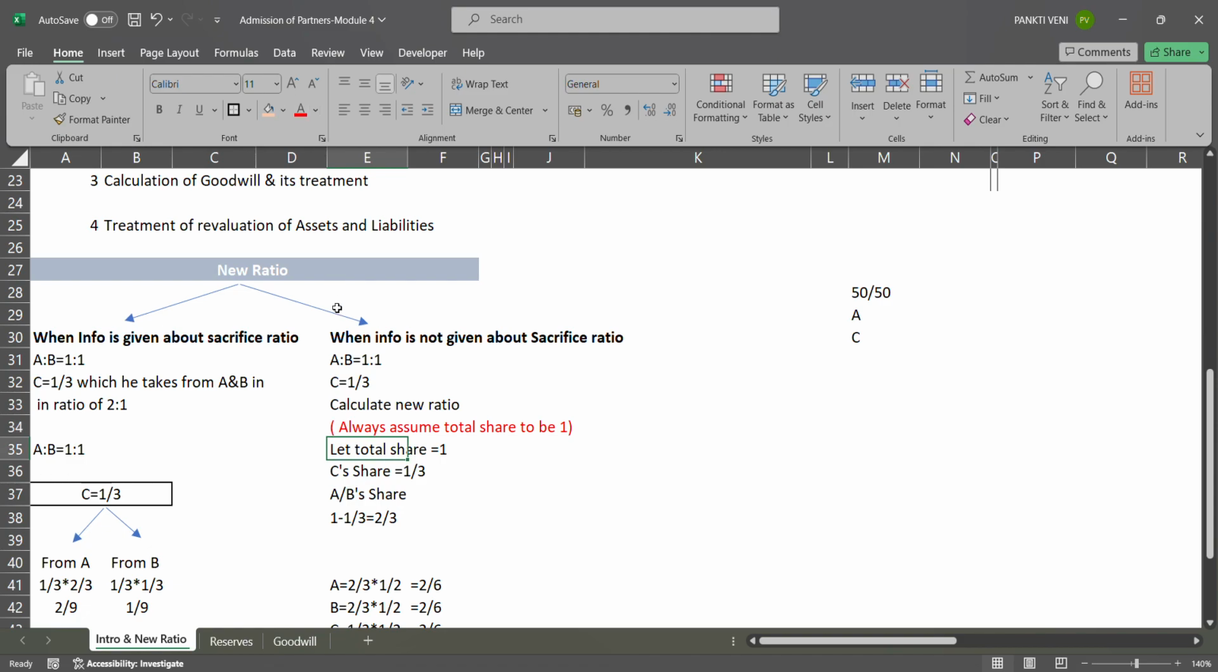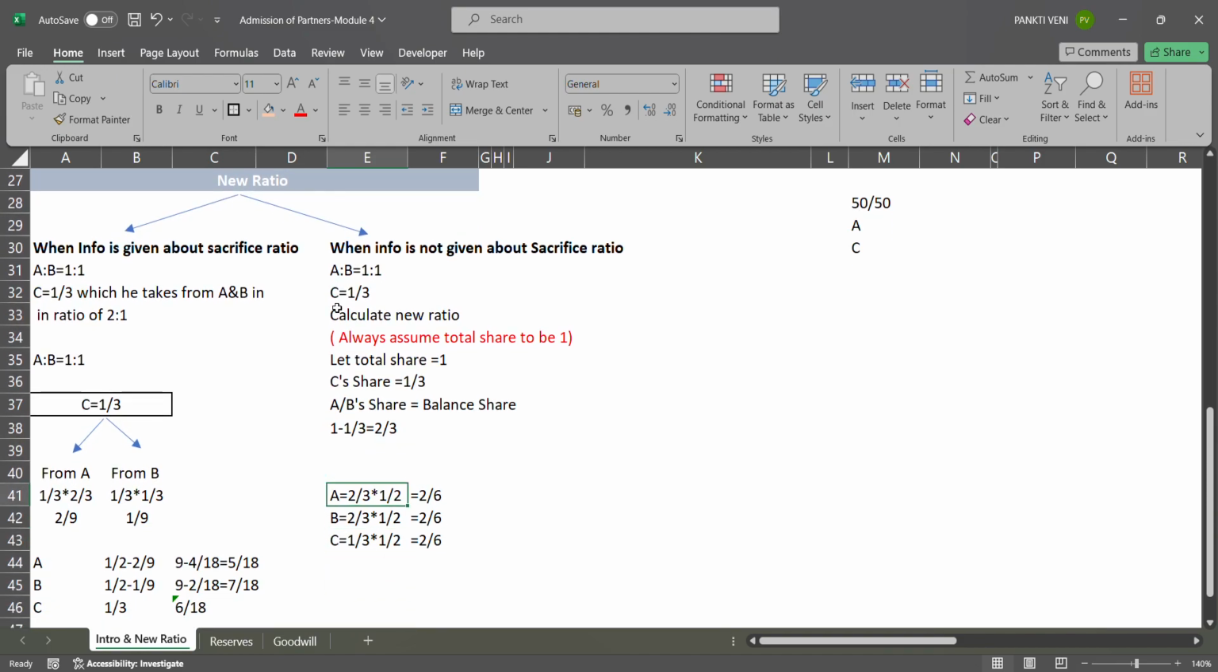So start with total share to be 1. Now from this 1 you subtract your new partner's share, that is 1/3. Then you'll have the balance share. Balance share will be 2/3. This is the balance share of A and B. So I'll have 2/3. From this 2/3, I'll calculate the new ratio.